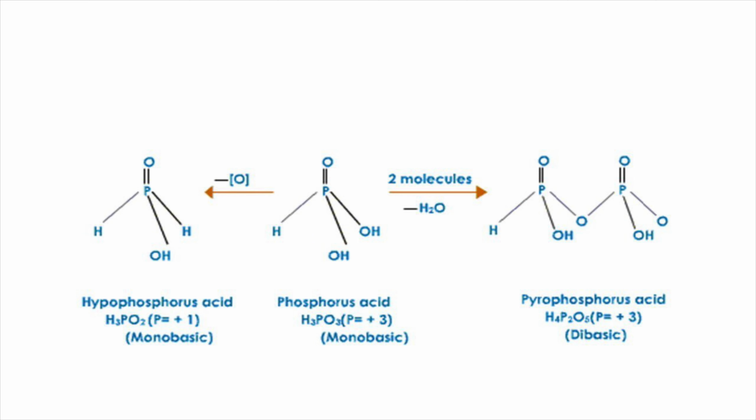When two molecules of phosphorous acid condense, eliminating one water molecule, we get pyrophosphorous acid. The structures of phosphorous acid and hypophosphorous acid are similar. There is only a small difference. In phosphorous acid, one more oxygen atom is present than in hypophosphorous acid.